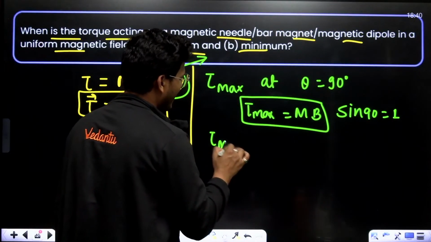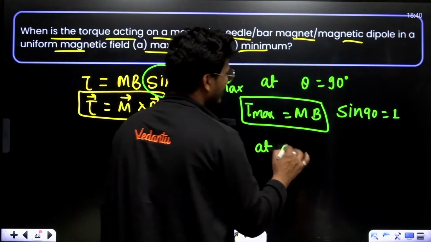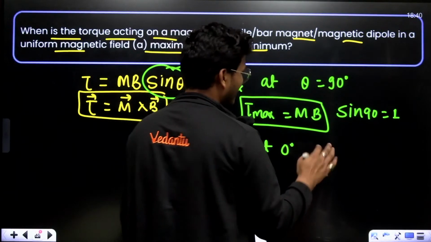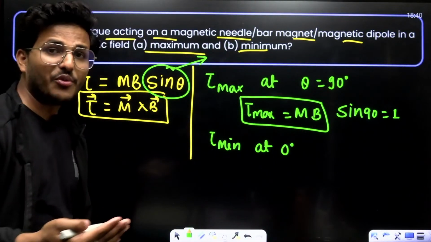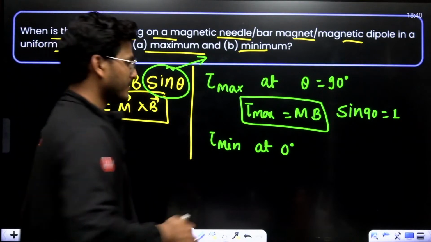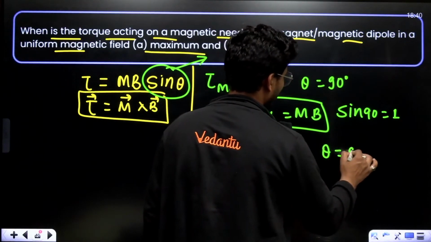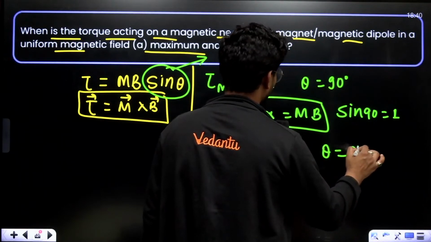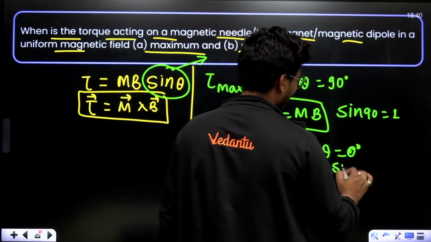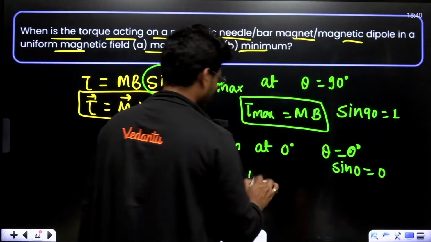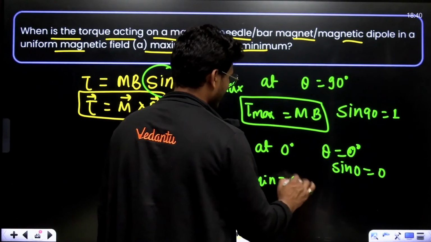Whereas tau min, at theta equals 0 degrees, sin 0 is 0. That means tau min is 0.